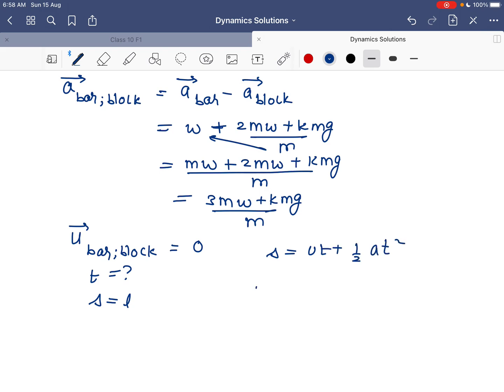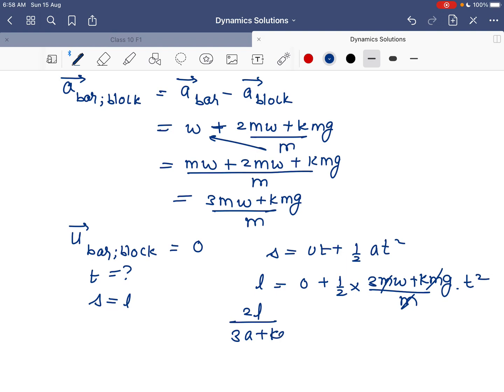So what is S? L. Initial velocity is 0, plus half into (3mw plus k mg) upon m into t square. So this m will get cancelled out. So t will be the square root of 2L upon (3w plus kg). So it will take this much time for the block and the bar to meet. Okay, thank you.